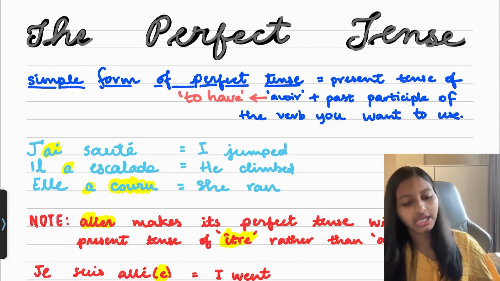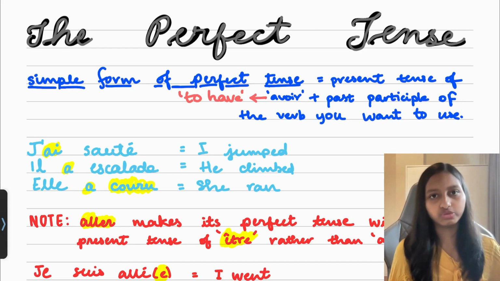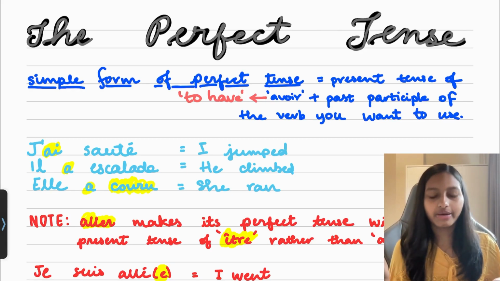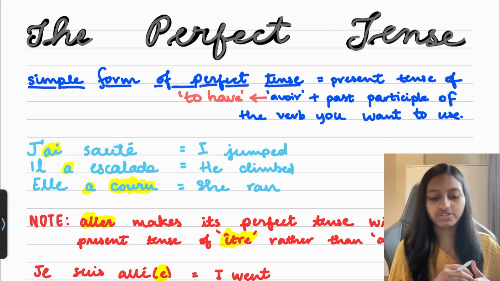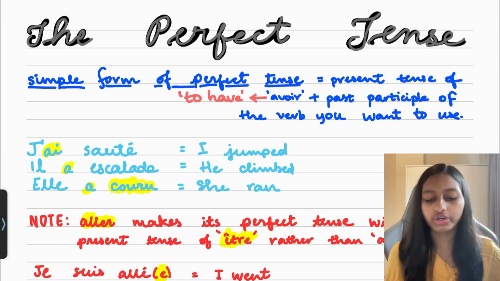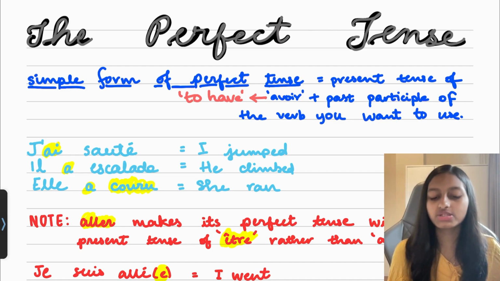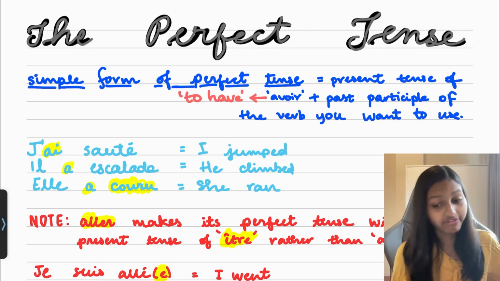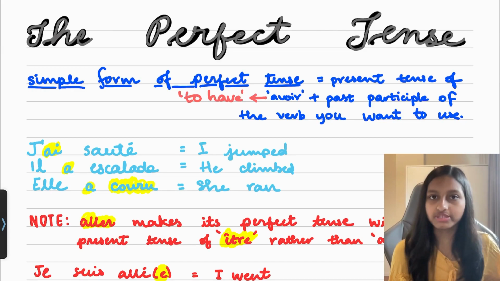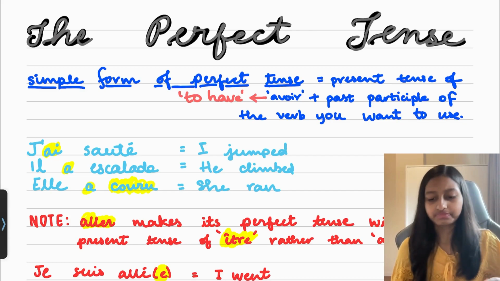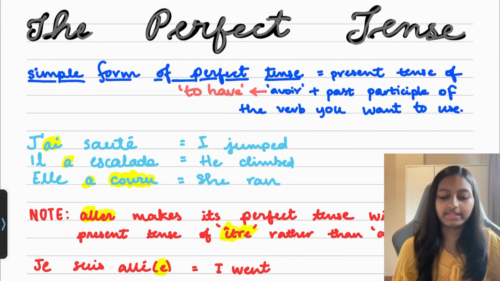Now on your screen you might see how we usually use perfect tense in French. There's a format that we use for regular verbs, which is present tense of avoir, which means to have, plus past participle of the verb we want to use. If you might not know what past participle is, there's already a video uploaded about it, so make sure to check that.